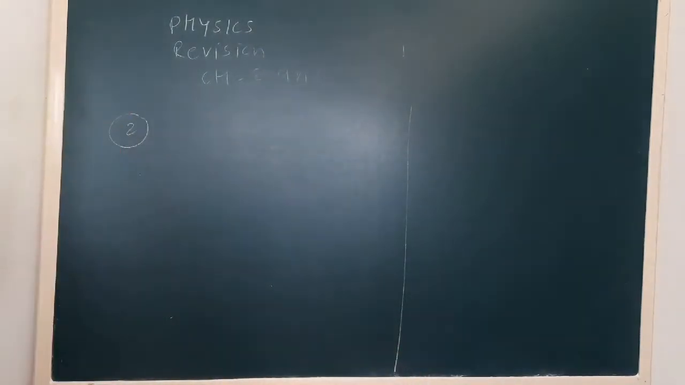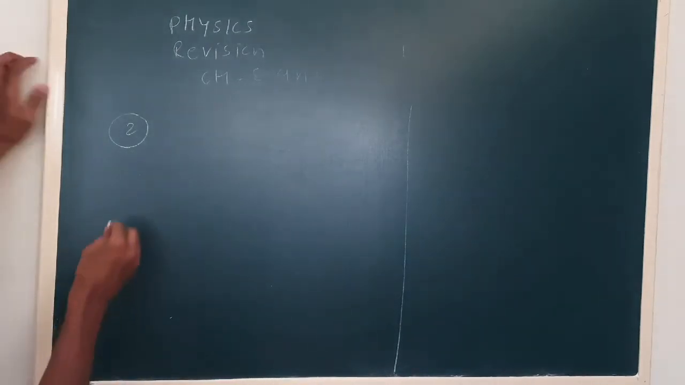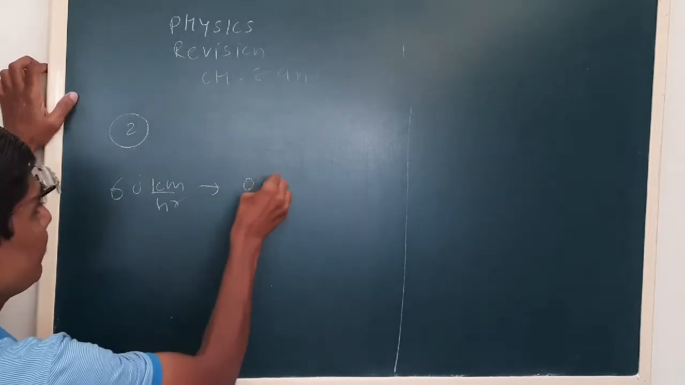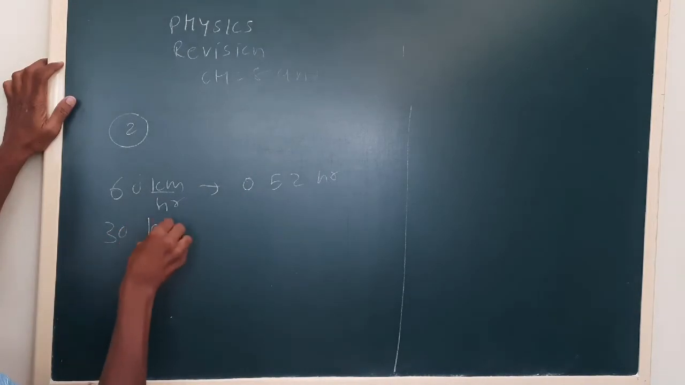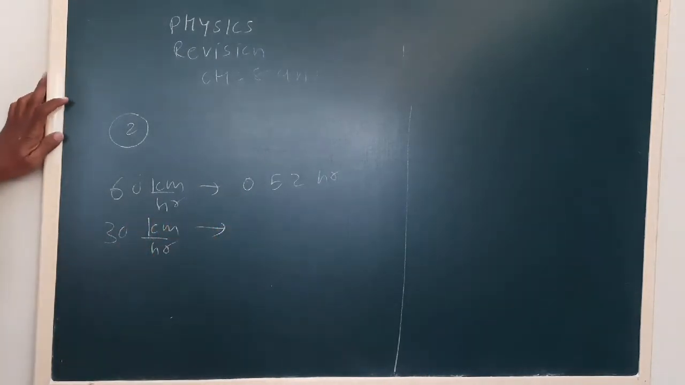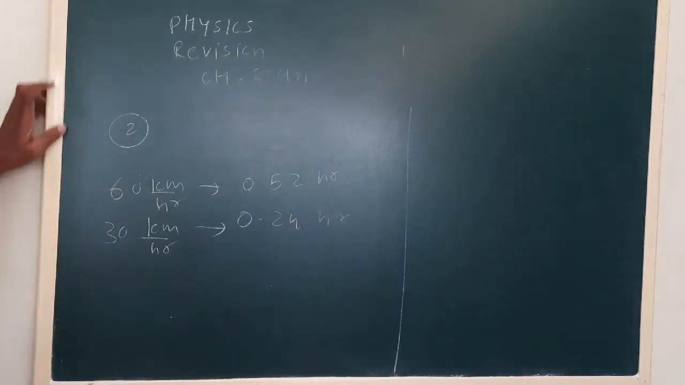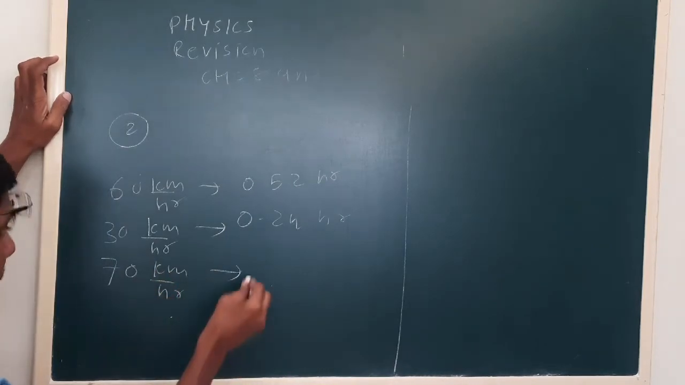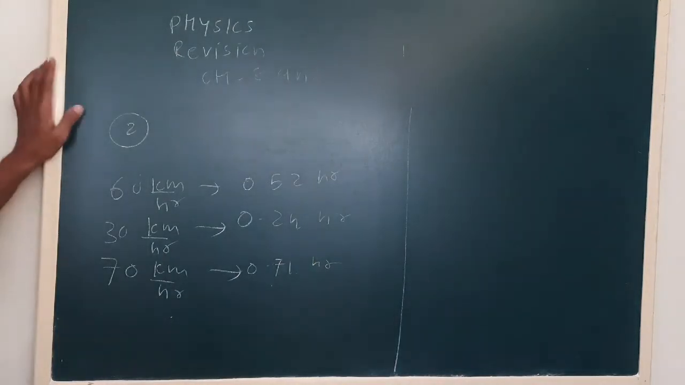See, the next question we can say like this. Otherwise, we have to take total distance upon total time. Let us say a train travels at 60 km per hour for 0.52 hours, then with the speed of 30 km per hour for 0.24 hour, and with the speed of 70 km per hour for 0.71 hour. See, what you have to calculate?